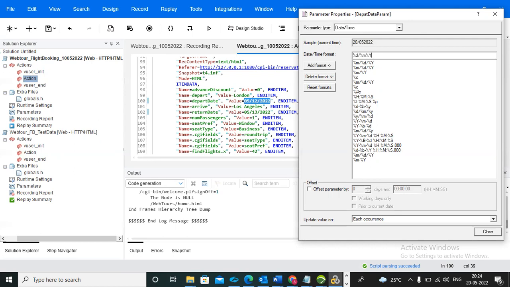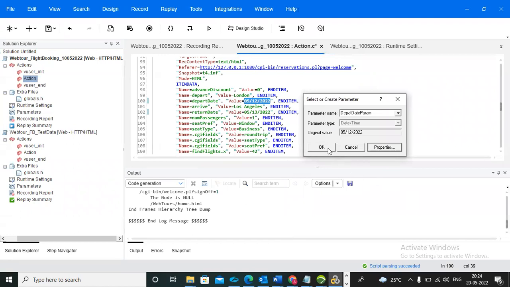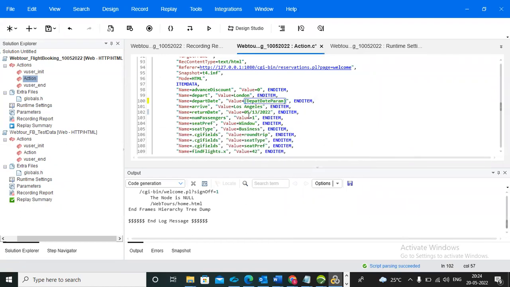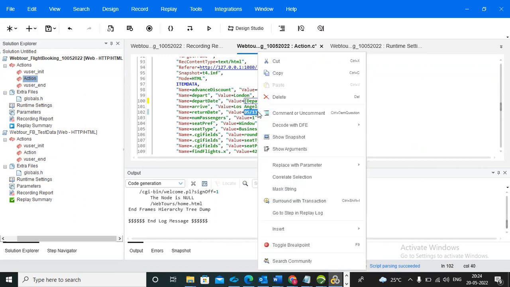So depending on our format, you need to select it here. Otherwise, editing is also possible. Is that clear, everyone? So we select this as our format. I have selected this one, clicked on close, clicked on OK and no. See, the departure date is completed. Next we need to do the return date.